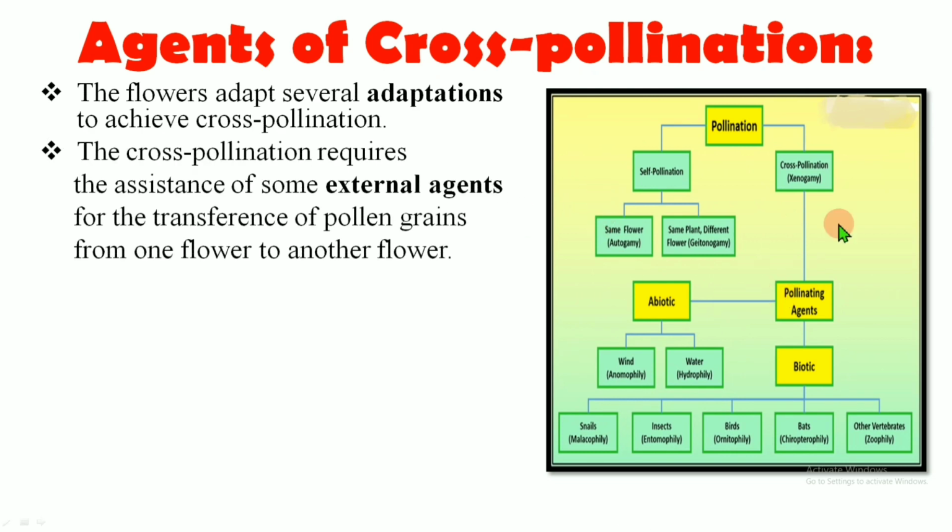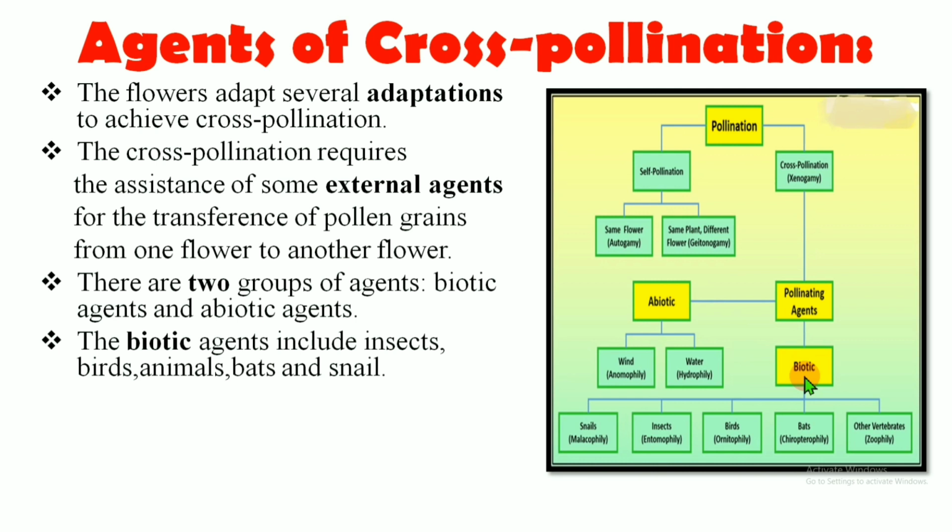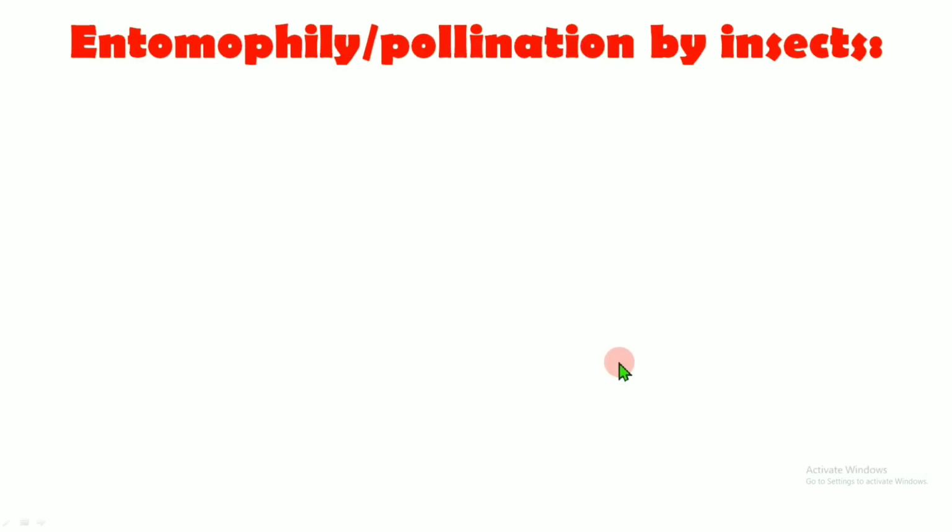In case of cross-pollination, the pollinating agents are required. For that, the flowers adopt several adaptations, and the various external agents which are required to carry out the cross-pollination are of two types. These are biotic agents and abiotic agents. The biotic agents include snails, insects, birds, bats, and other vertebrates, whereas the abiotic agents include wind and water.